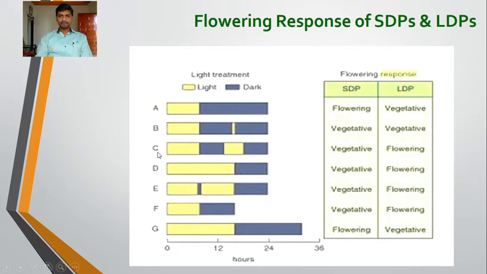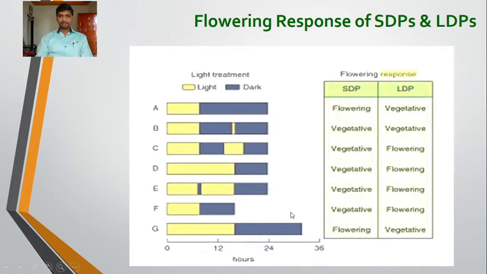Next, the third condition, where the dark period has been interrupted by the alternate cycle of the light period. Under such condition, the short day plants remain vegetative while long day plant shows flowering. Then the fourth one, condition D, where short day plants remain vegetative under long light period and a short dark period while long day plant shows flowering. The fifth one, condition E, where the alternate cycles have been given, the light period has been interrupted by a dark period in the middle. Under such condition, short day plants remain vegetative and the long day plants show flowering.